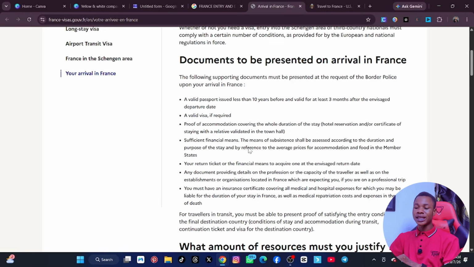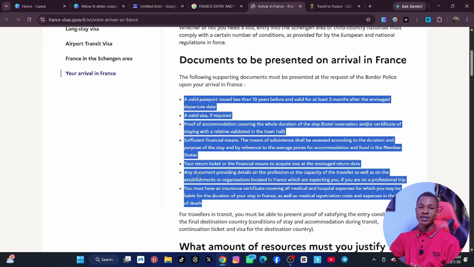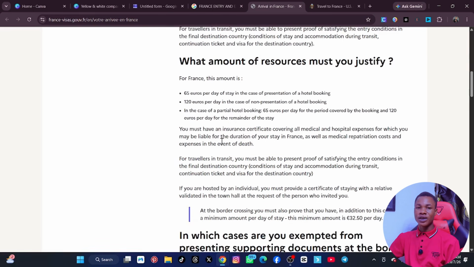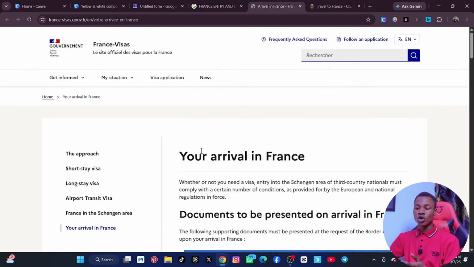Are you seeing them? So you can now copy all these details and tell your boss, okay, these are the details you need before you can enter France. Are you understanding? So he will provide them, or arrange them so that when he gets there, he presents them. All right, that's it. So you have to go to the website, find the information of the country you want to travel to, and get all these things done. Is that okay?